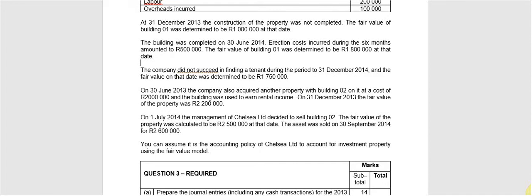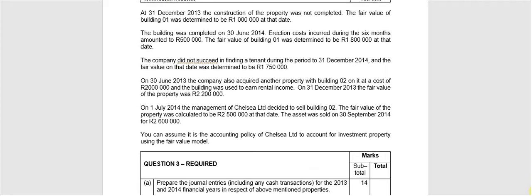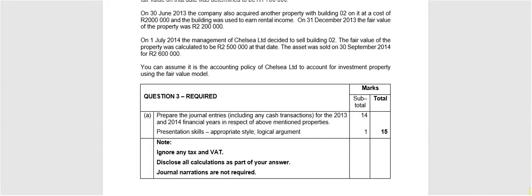It can be assumed that it is the accounting policy of Chelsea to account for investment property by applying the fair value model. In the required part, they say you need to prepare the journal entries for 2013 as well as 2014 in respect of the above mentioned properties, and you will get a mark for presentation skills. So typically when you have different buildings for different years, you get a mark for the presentation skills just because you've grouped them in a way that is easier to mark. In the additional note, you will see that they say you can ignore VAT and tax. You need to disclose all your calculations, and your journal narrations are not required.